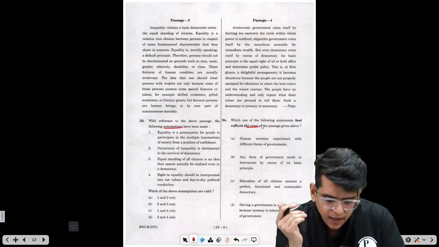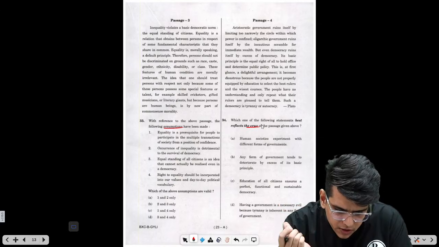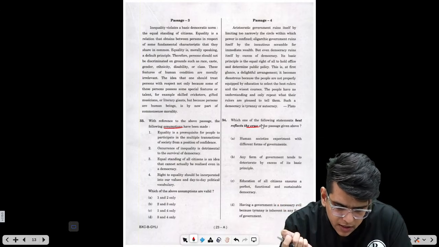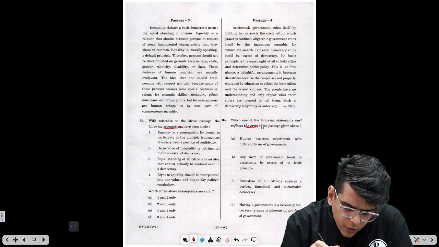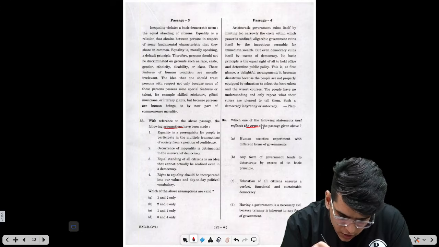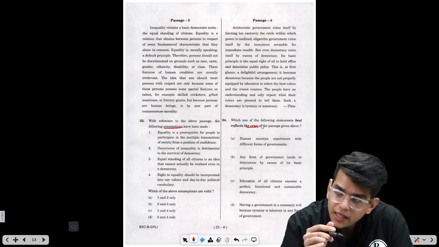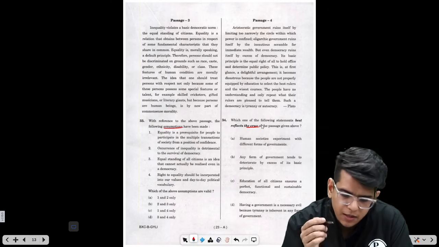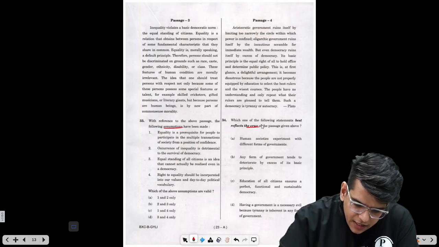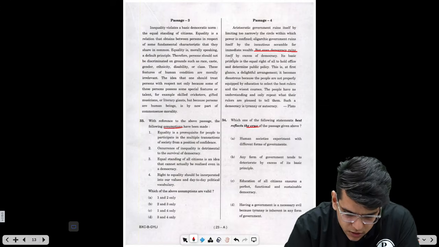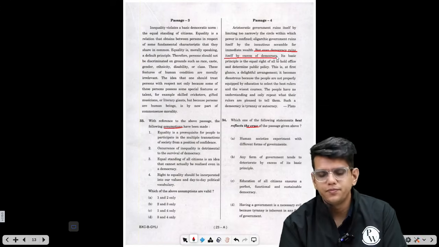Aristocratic government ruins itself by limiting too narrowly the circle within which power is confined. Oligarchic government ruins itself by scrambles for immediate wealth. They want more wealth, and because of that, they disturb the system. But even democracy ruins itself by excess of democracy. How?